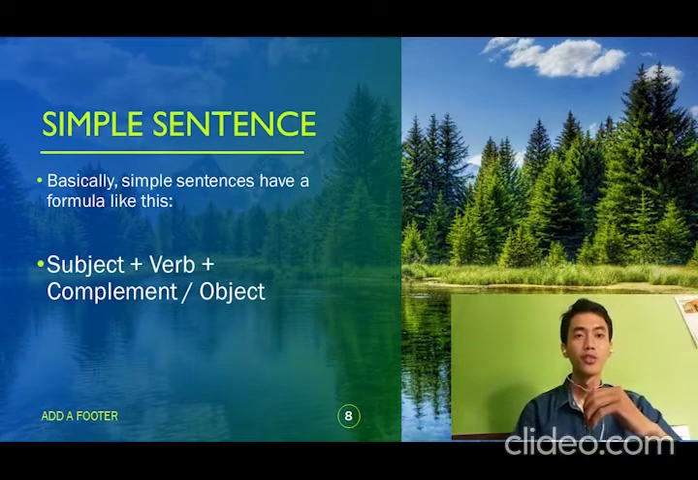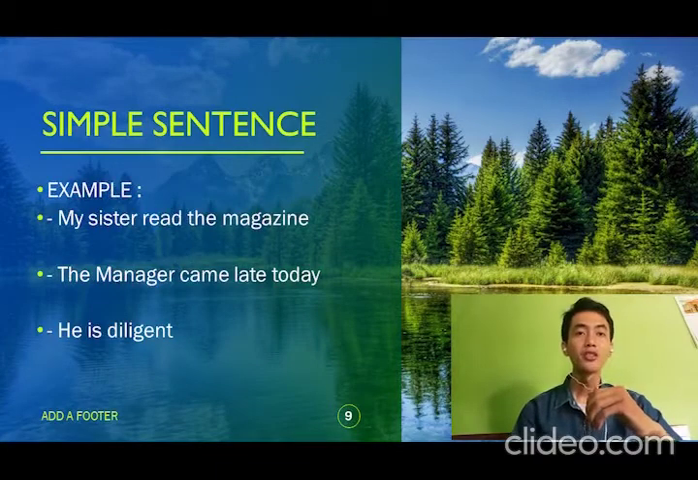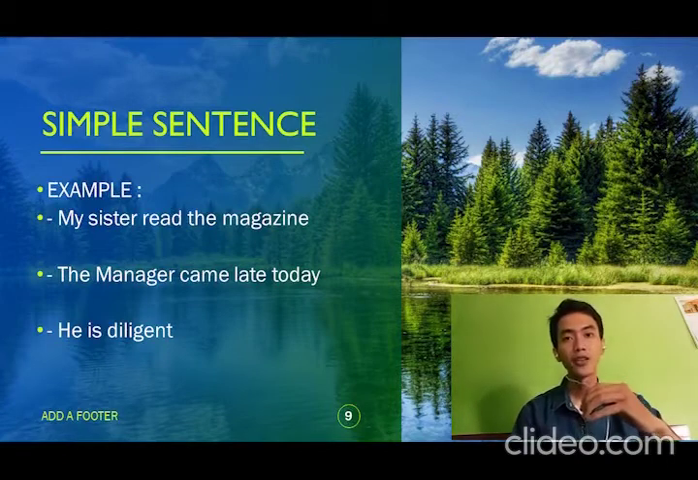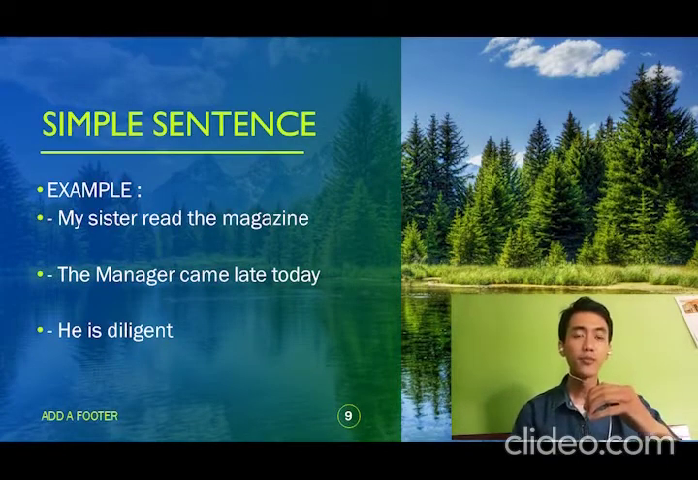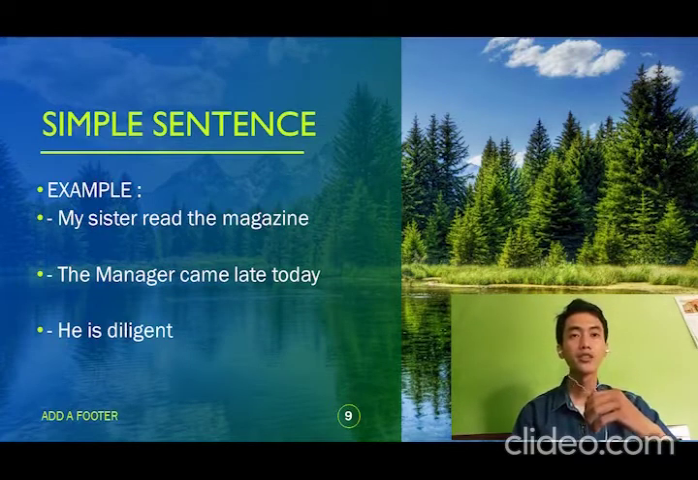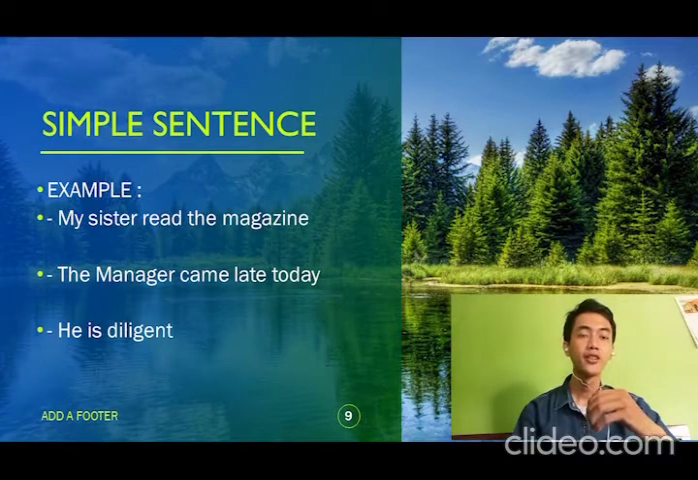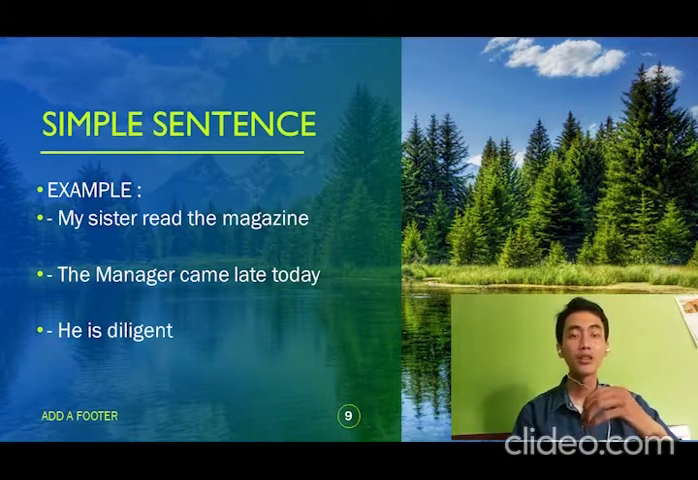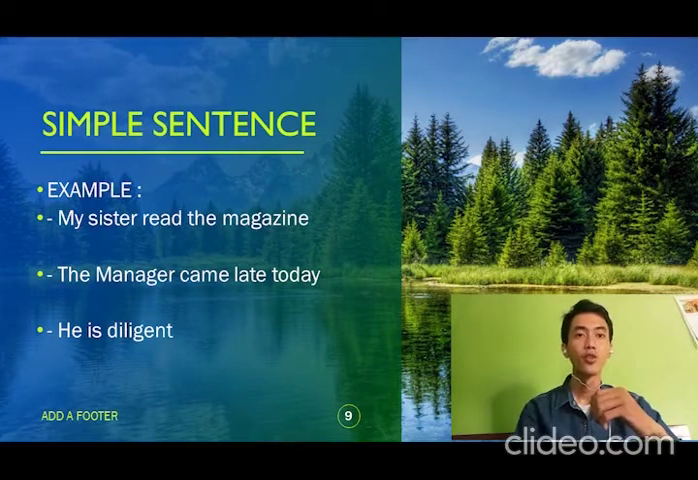Example 1. My sister read the magazine. My sister as subject, read as verb, the magazine as object. 2. The manager came late today. The manager as subject, came as verb, late today as adverb. 3. He is diligent. He as subject, is as verb, diligent as adjective.